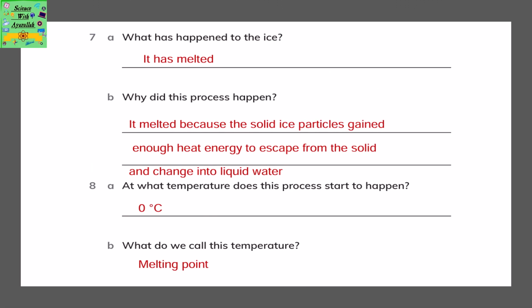At what temperature does this process start to happen? At 0 degrees Celsius. What do we call this temperature? It's called the melting point because at this point the ice starts to melt.